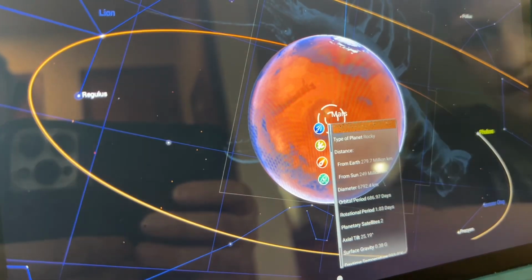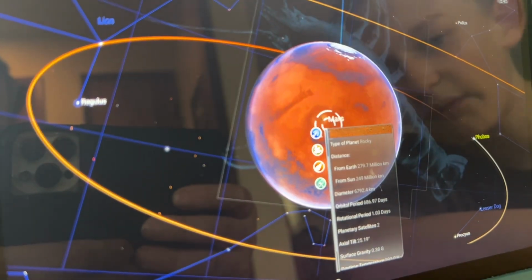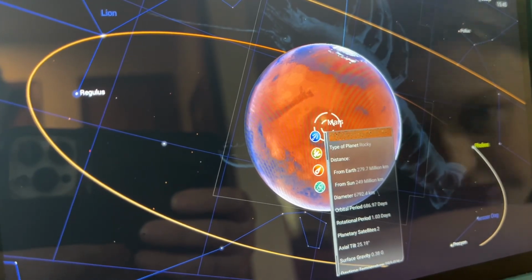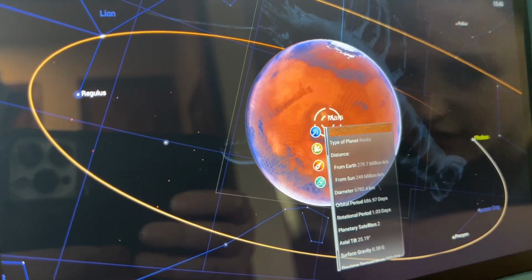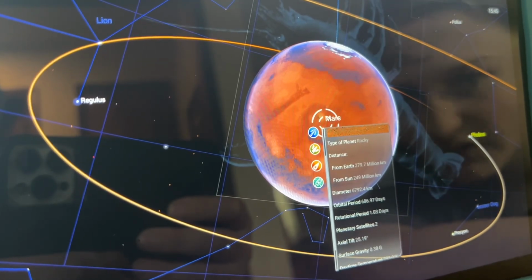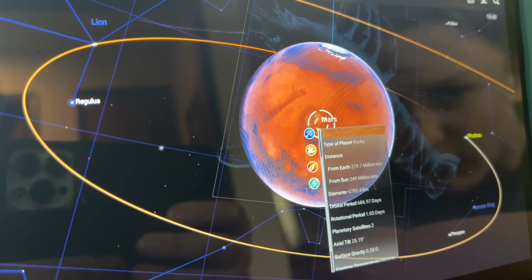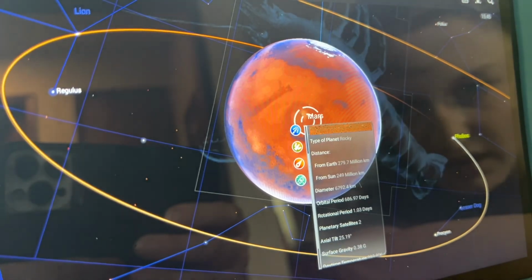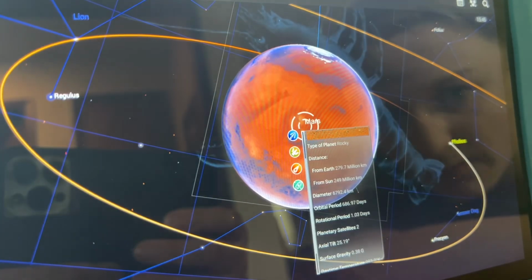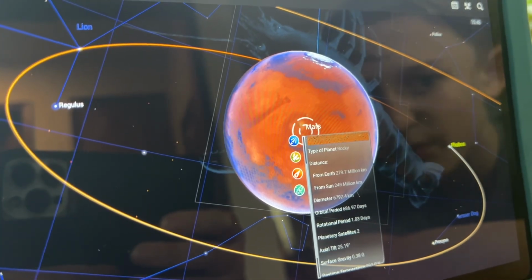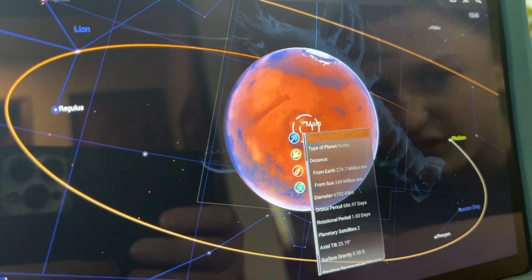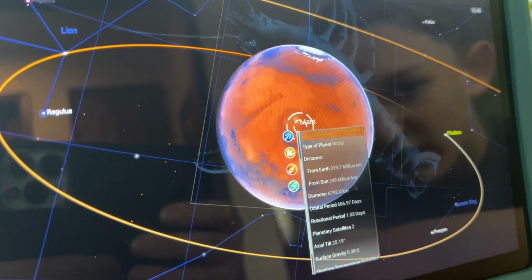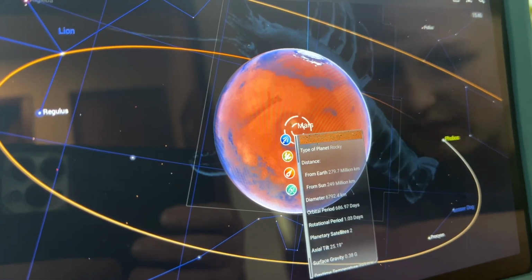The distance from Earth is 279.7 million kilometers. From the sun, it is 249 million kilometers. The diameter of Mars is 792.4 kilometers. The orbital period is 686.97 days. Rotational period is 1.3 days. The planetary satellite count is 2, and Earth has 1.